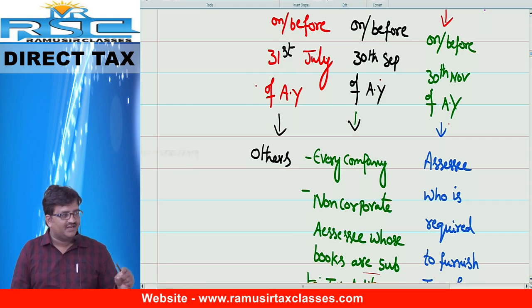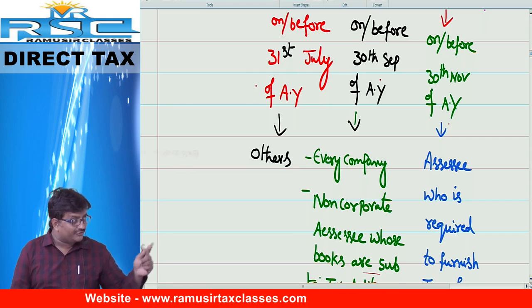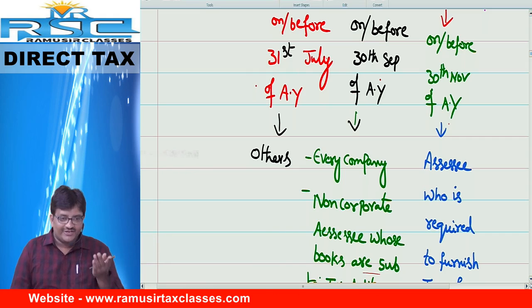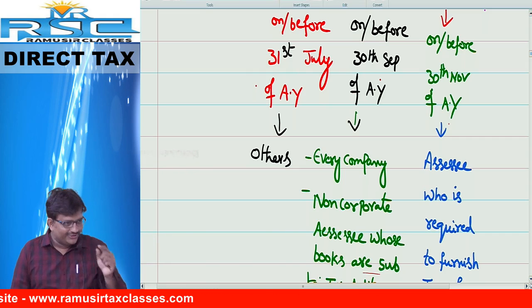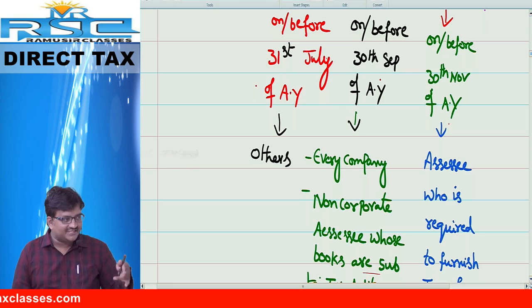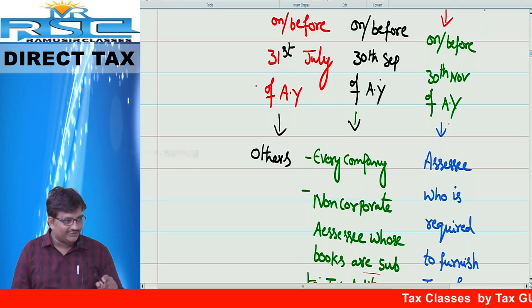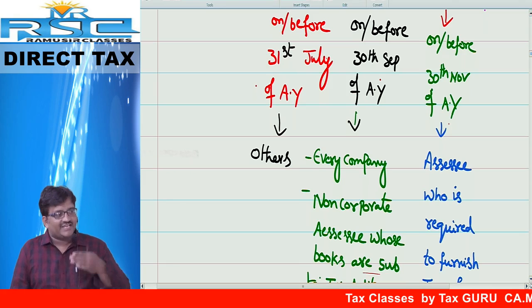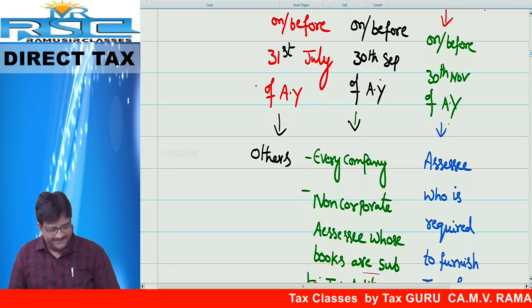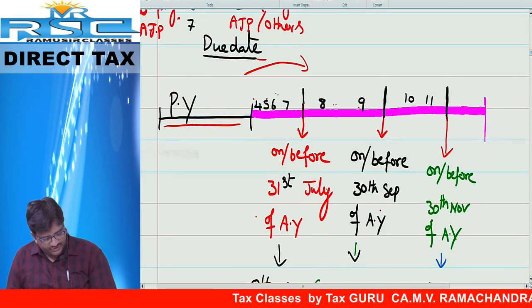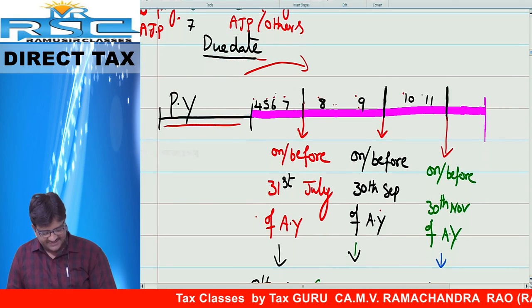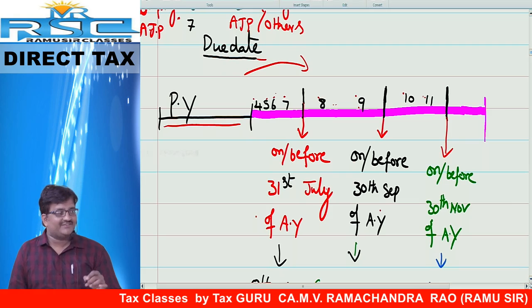Friends, listen. Transfer pricing report is related to international taxation. When you have international taxation, you have to approach the auditor. You have to find out ALP, arm's length price, and you have to obtain the certificate from the chartered accountant in form number 3CEB under section 92E. For that, it will take very much time. That is the reason 1, 2, 3, 4, 5, 6, 7, 8, 8 months time as given by the lawmaker.